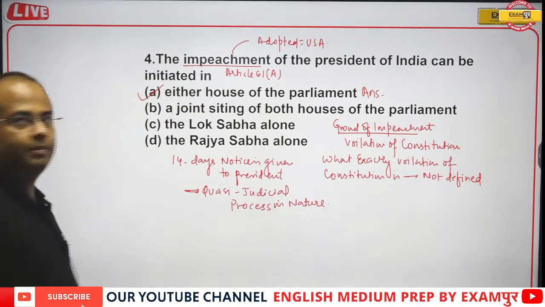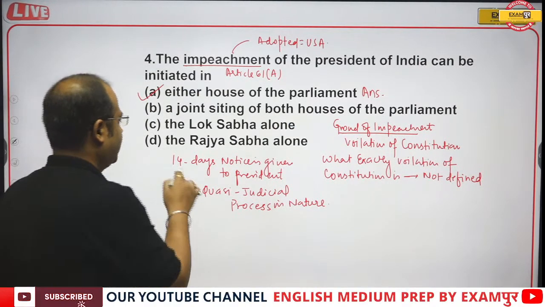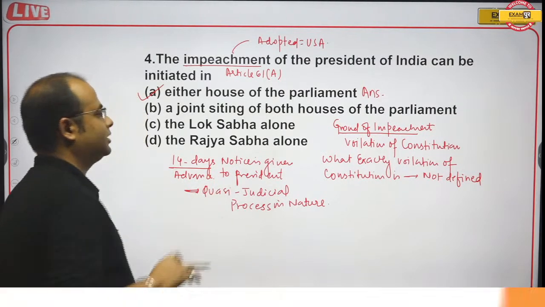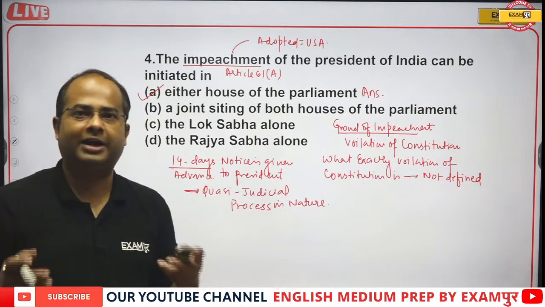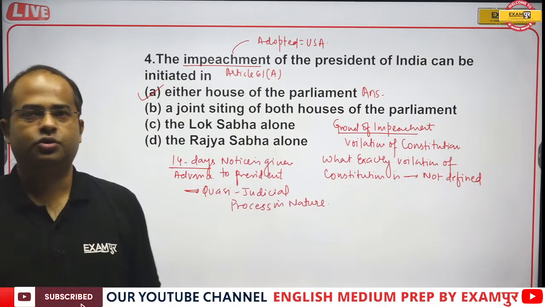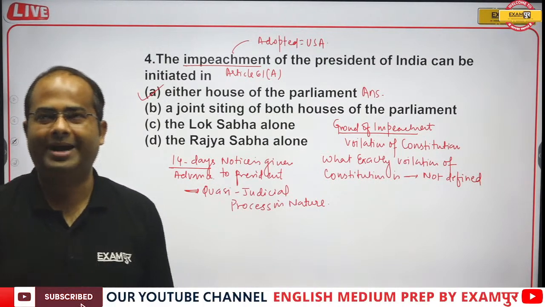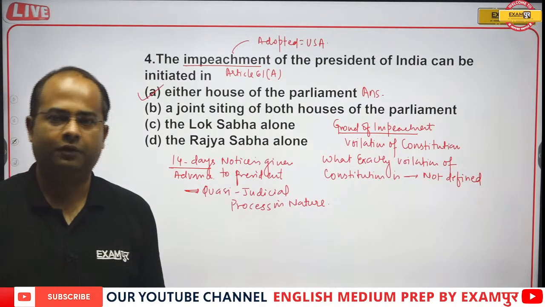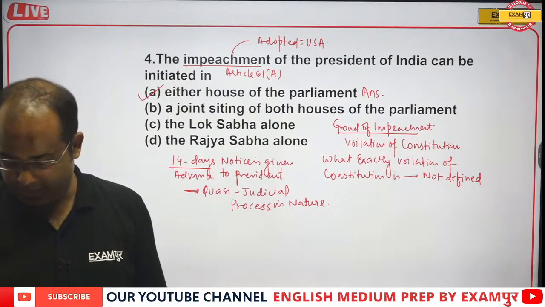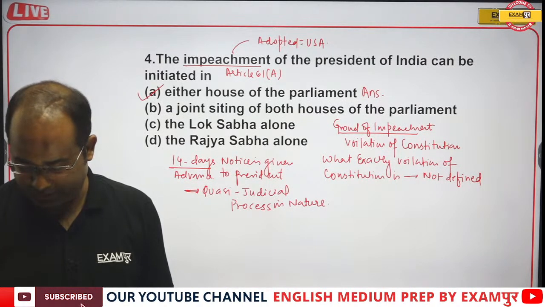So the correct answer will be option A, the 14 days prior notice, or advance notice, is given to the President, in which the President can defend directly by himself or through an advocate of his own choice. So finally guys, this is the method to impeach the President of India, adopted from America, and till now no President of India has been impeached. Is that clear to all of you guys? Shall I move to the next question?